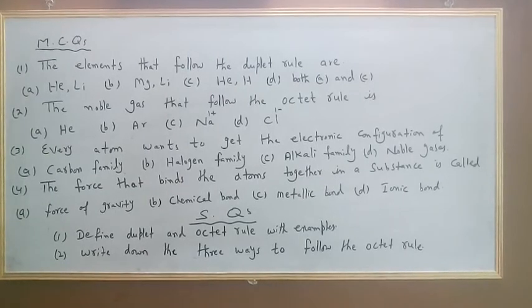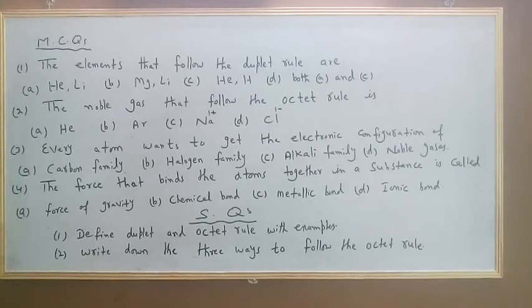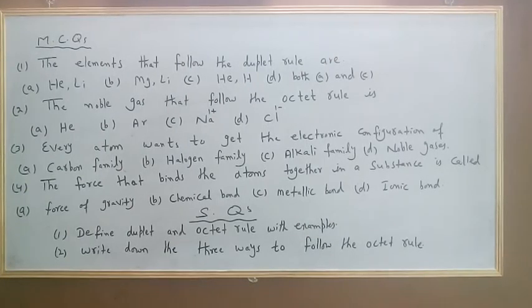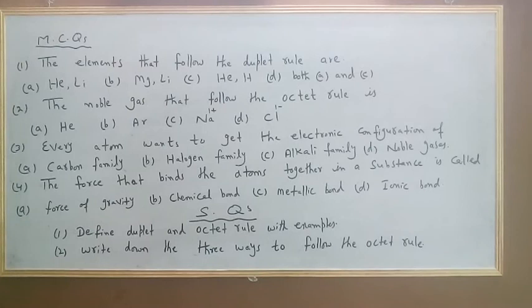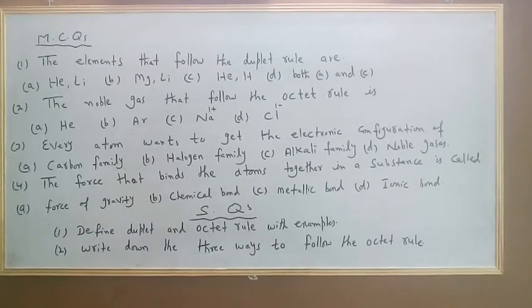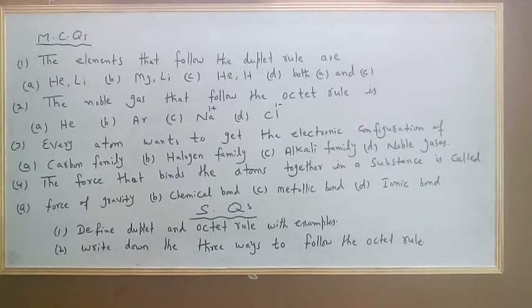First MCQ: the elements that follow the duplet rule are A. Helium, lithium. B. Magnesium, lithium. C. Helium, hydrogen.